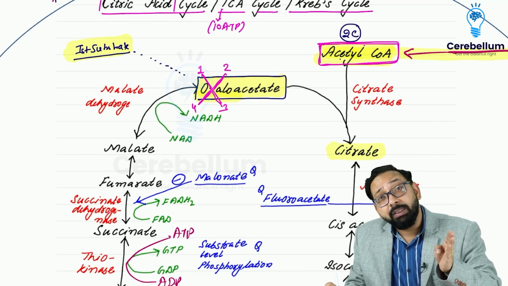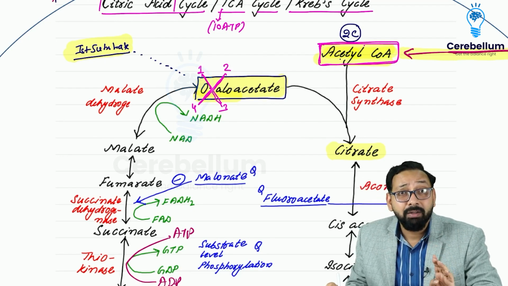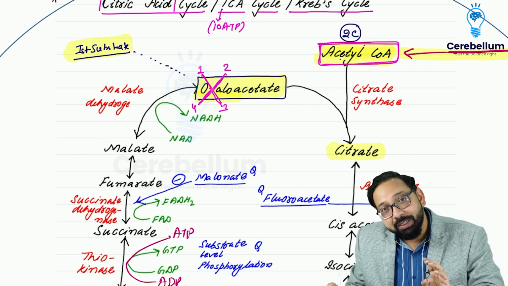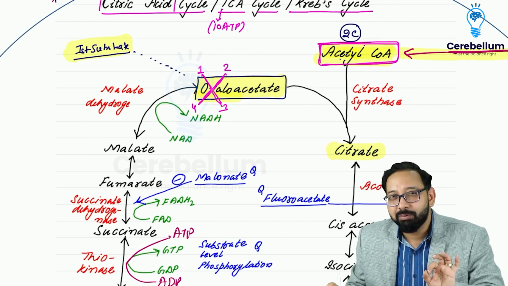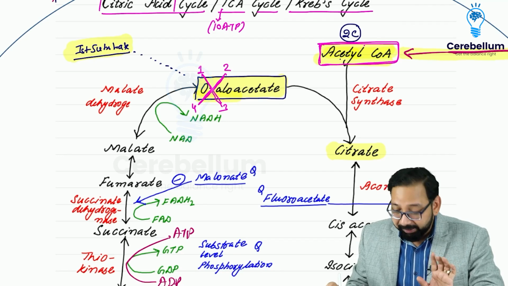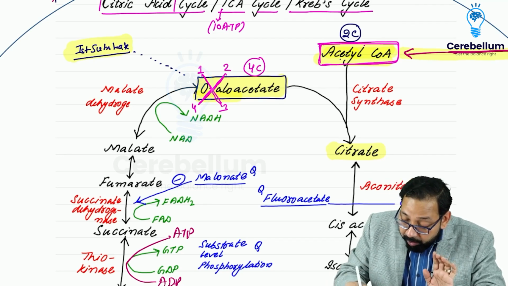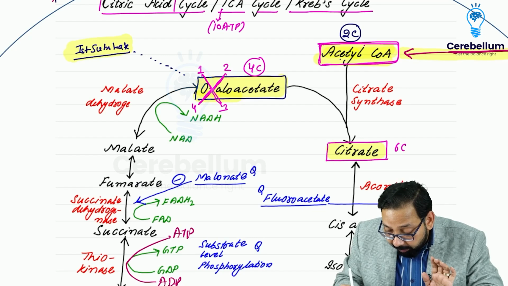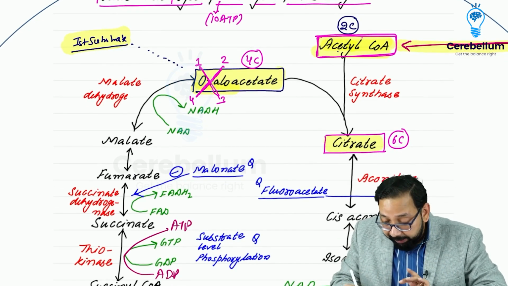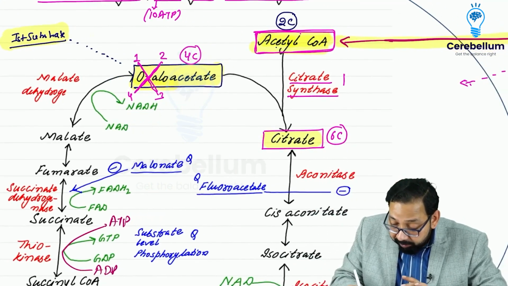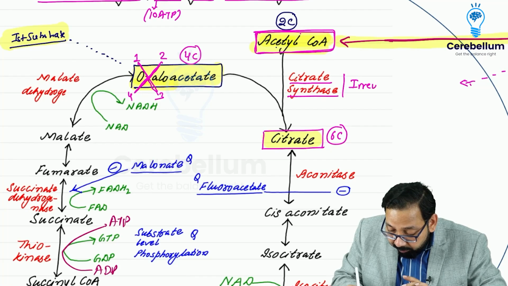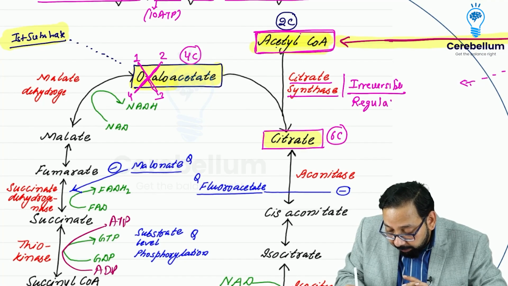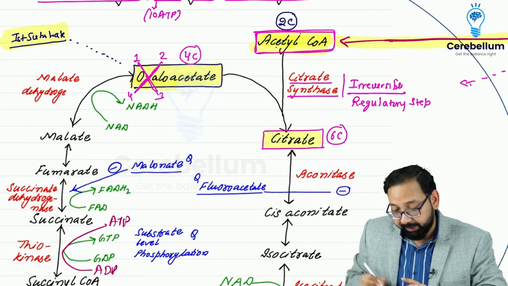Aspartate is normally converted to oxaloacetate. The only difference is ammonia. So aspartate has 4 carbons, and oxaloacetate also has 4 carbons. Just to introduce the number of carbons of oxaloacetate: 4 carbons. 4 plus 2, citrate must contain how many carbons? 6 carbons. This is formed by citrate synthase, an irreversible step, and this is the regulatory step of the Krebs cycle.